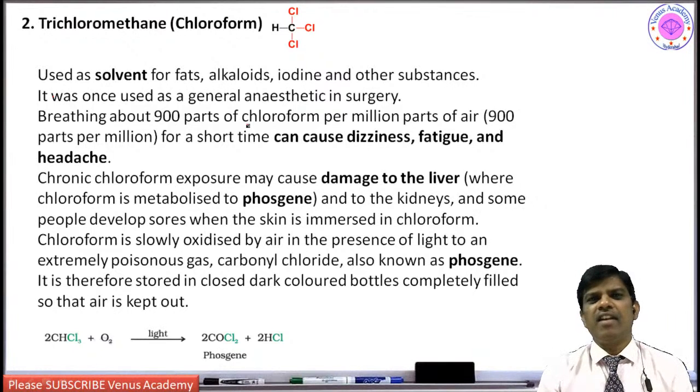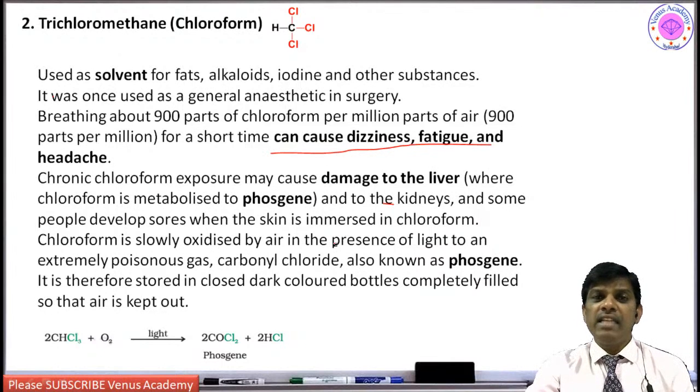But now it is not available and it is not that effective. In movies they show this chloroform action, but it is not going to affect that fast. However, long exposure to this chloroform can cause dizziness, fatigue and headache.